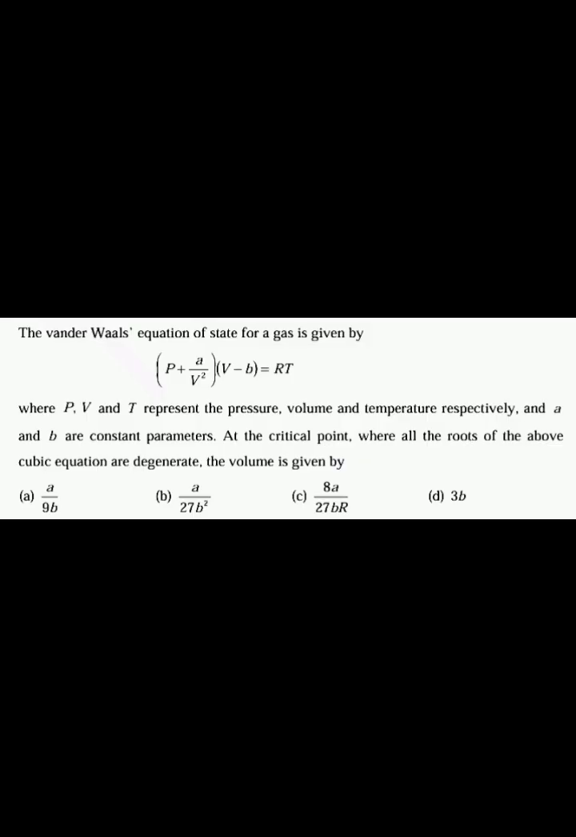The next question is, the van der Waals equation of state for a gas is given by P plus A by V square into V minus B is equal to RT, where P, V and T represent the pressure, volume and temperature respectively. Here A and B are constant parameters. At a critical point where all the roots of the above cubic equation are degenerate, the volume is given by dash. So here it is asking about the critical volume.